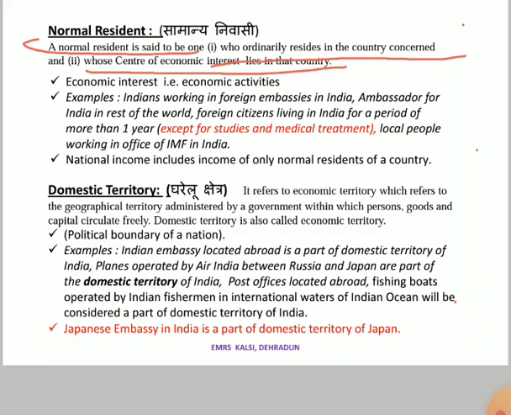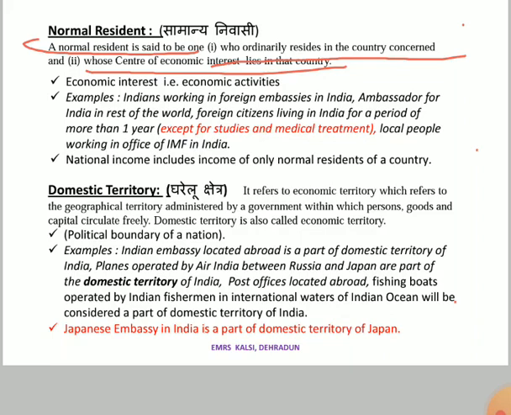So he cannot be called the normal resident of India because he is not fulfilling the first condition, which is the person must reside in that country for more than 1 year. So these two conditions must be fulfilled if we want to say that the person is a normal resident of a particular country.